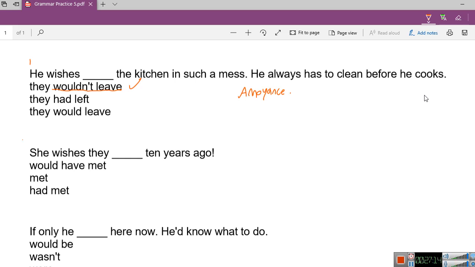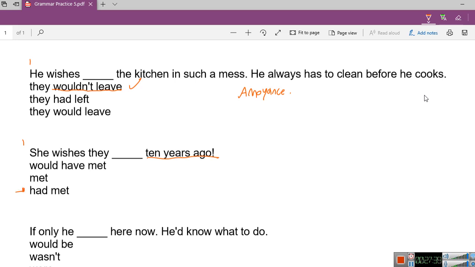Now let's look at this one. She wishes they 10 years ago. They met. Well, 10 years ago is given as a clue. Is this past? They had met. Correct. Very well.